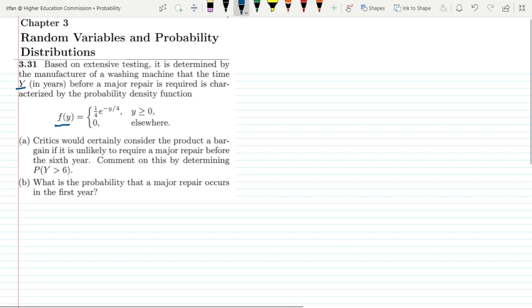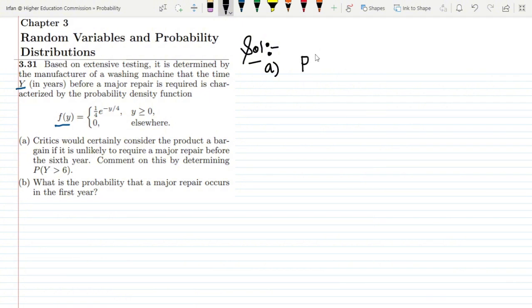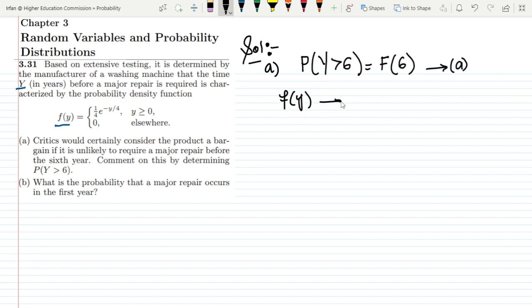Let me write the solution here. I have to find the probability that y is greater than 6, and now let me find the f of y, which is the CDF, because this is the PDF and its CDF would be f of y.